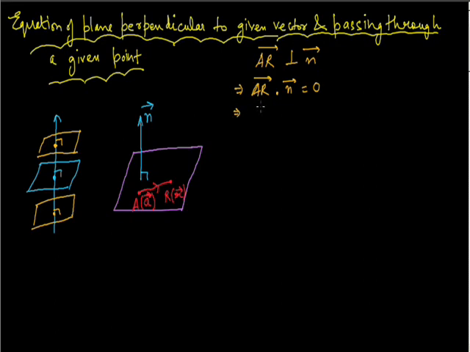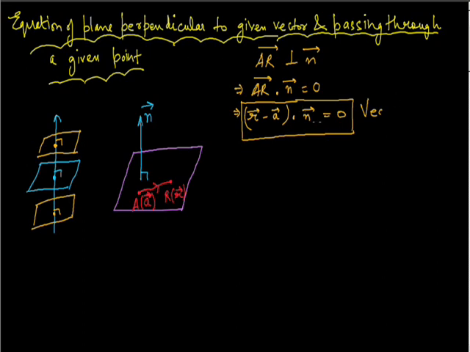AR vector can be written as final vector minus initial vector, so it will be (R vector minus A vector) dot n vector.